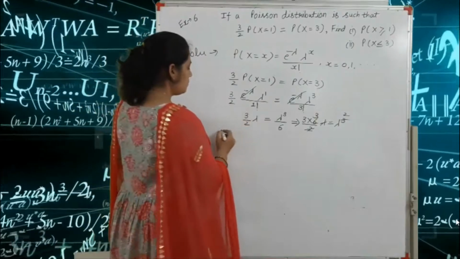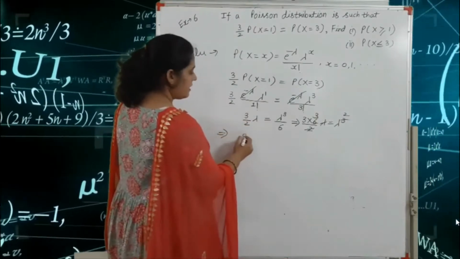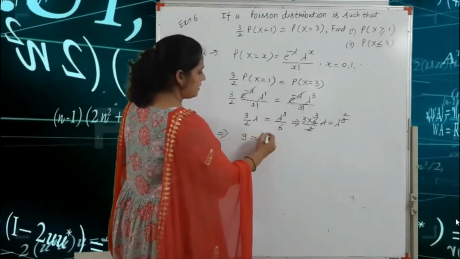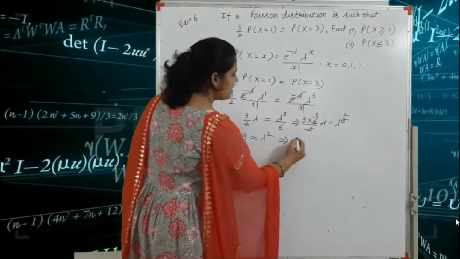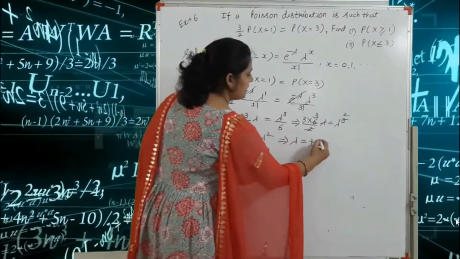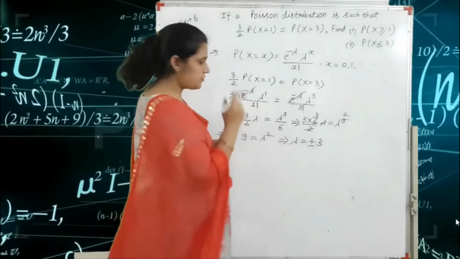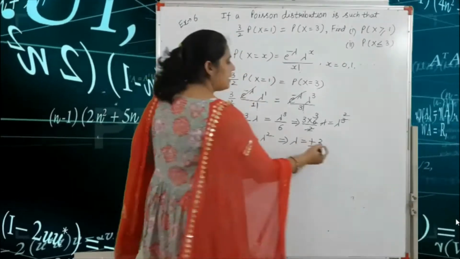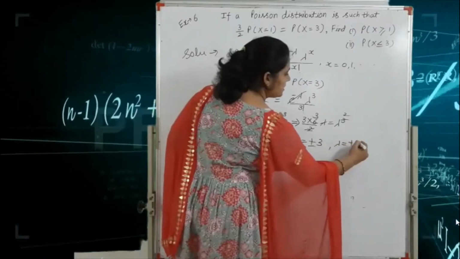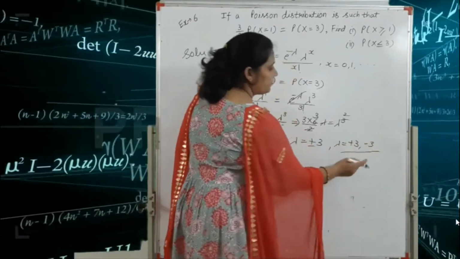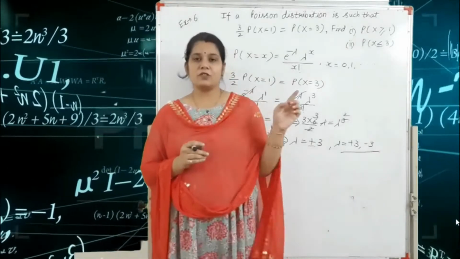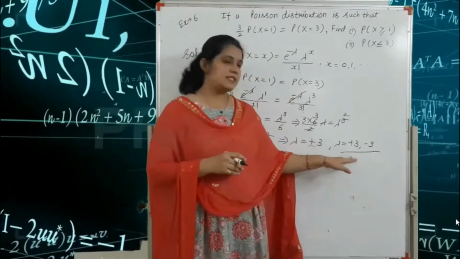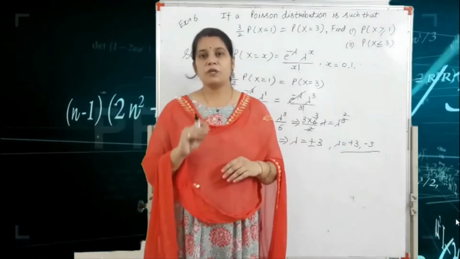So the term is 9 is equal to lambda square. That means lambda is equal to plus or minus 3. We have two values: lambda is equal to plus 3 and minus 3. But lambda is equal to the mean, and the mean is always positive. So we consider lambda is equal to plus 3.